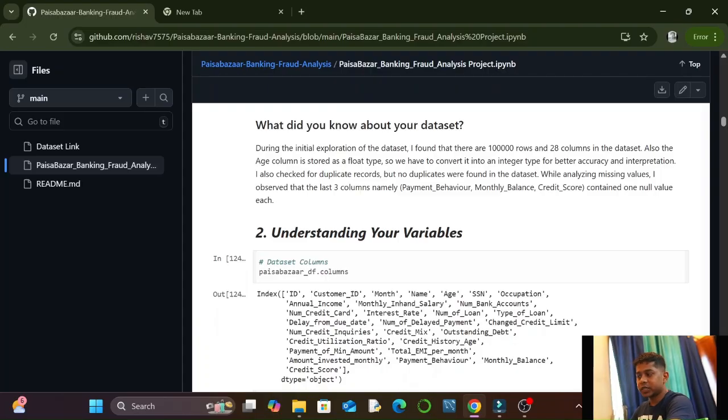What did we know about the dataset? I have written everything that I understand from the dataset till now. That means the number of rows, number of columns.